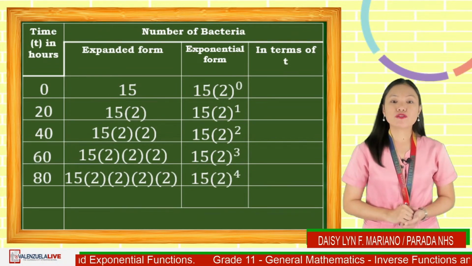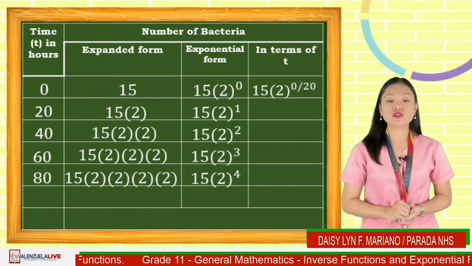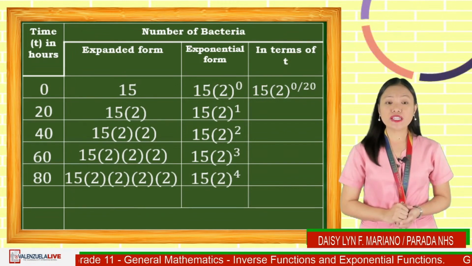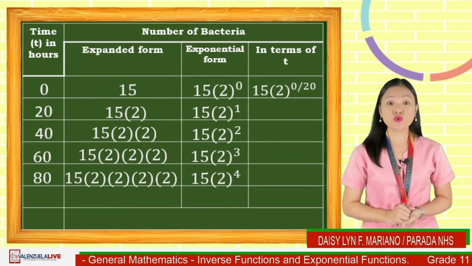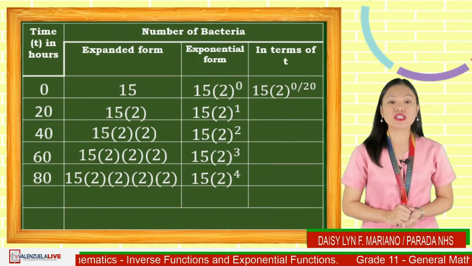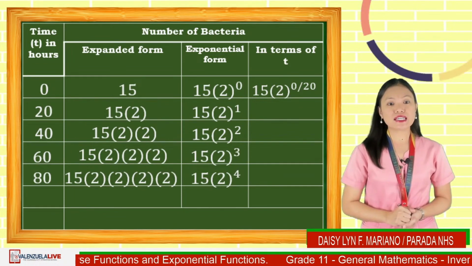That is, to get 15, we rewrite it as 15 times 2 raised to the quotient of 0 and 20. Since 0 over 20 is 0, then 2 raised to 0 is 1. Then multiplying by 15 will give us an answer of 15. We will do the same on the succeeding examples.